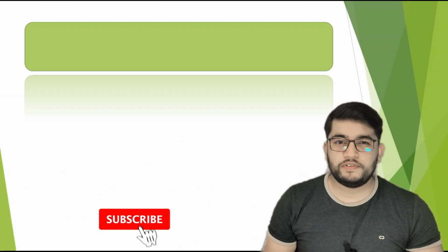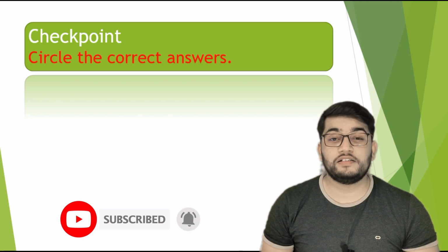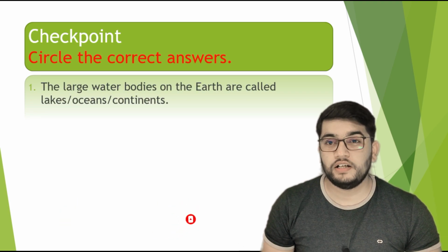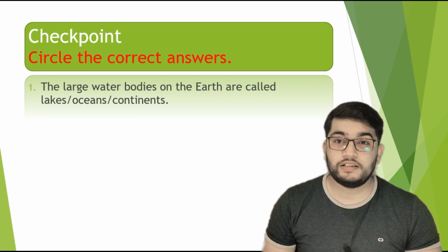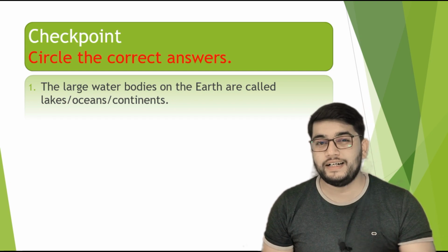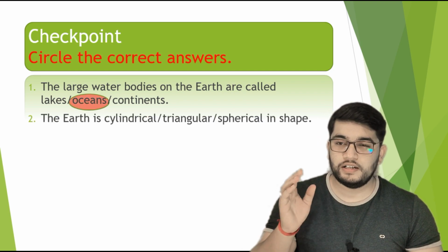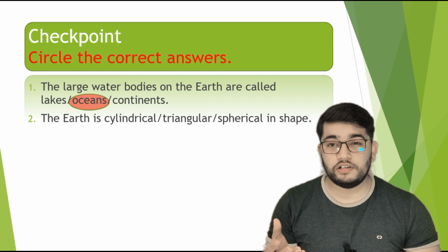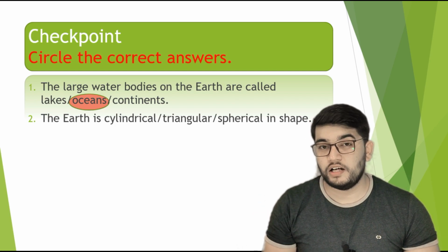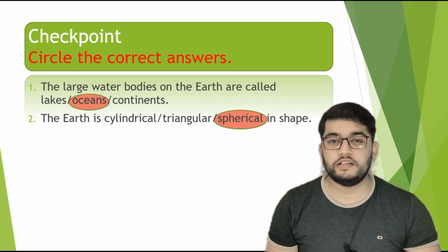The very first question we are having under checkpoint is circle the correct answers. The first one: the large water bodies on the earth are called lakes, oceans or continents. So the correct answer for this is oceans. Second one: the earth is cylindrical, triangular or spherical in shape. Now the correct answer for this is spherical in shape. The earth is spherical in shape.